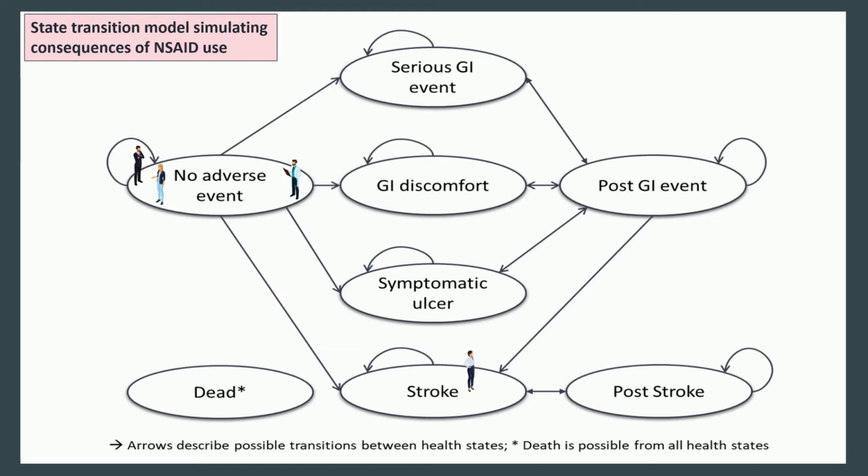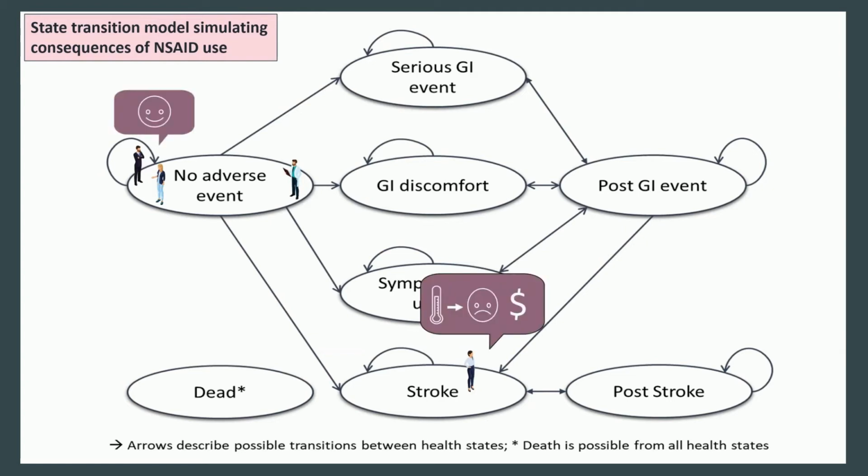Depending on the severity of each health state, the cost and quality of life measured in QALYs differ. Our fit woman in denims just had a stroke and is in hospital. She generates higher costs and her quality of life is lower compared to those in the no adverse event state. Patients are followed until they die, and depending on how long they stay in each health state, they generate different costs and QALYs on their journey. In the end, we estimate the difference in cost and QALYs between anticoagulated patients with and without NSAIDs.